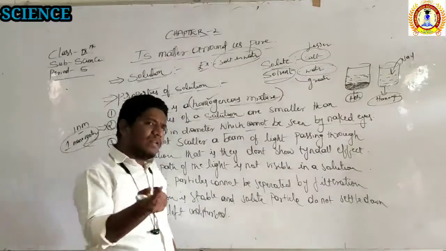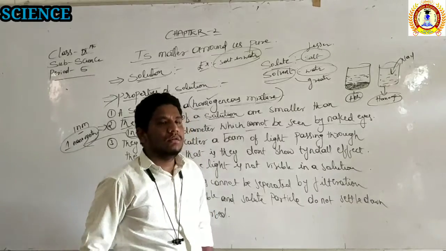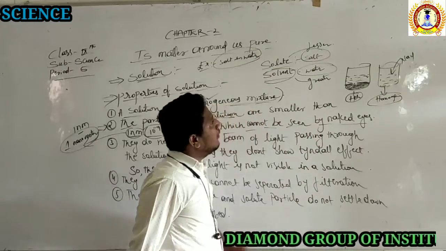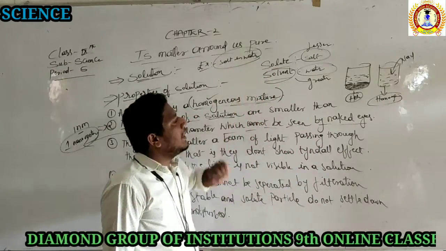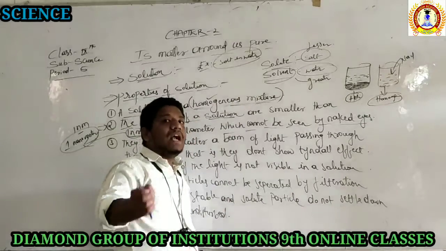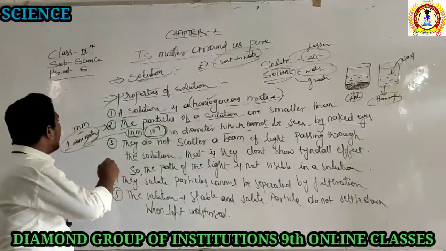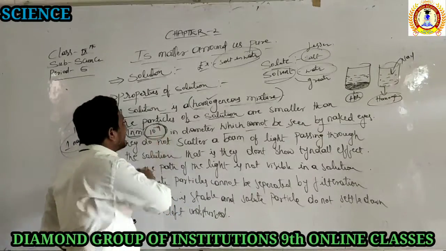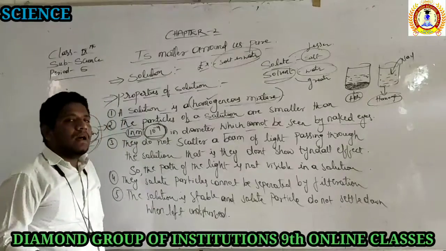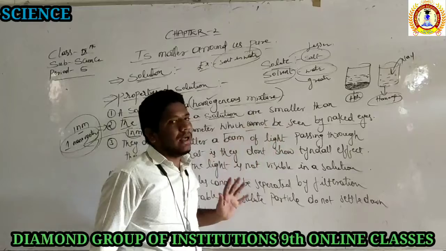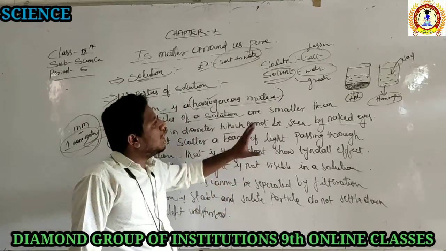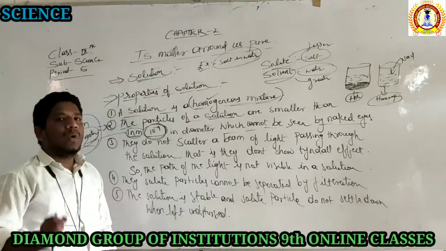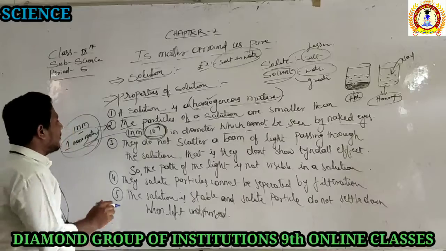Why can we not see the salt particles when they are mixed with the water? Why is it not possible? Why do we see the sand particles in the water, but not the salt particles? Because the diameter of those salt particles is around 1 nanometer, about 10 to the power of minus 9 meters. They are that small, we cannot see them with our naked eyes. Without using any gadget, we cannot see those particles in the solution because they are 1 nanometer in diameter. That is the second property.